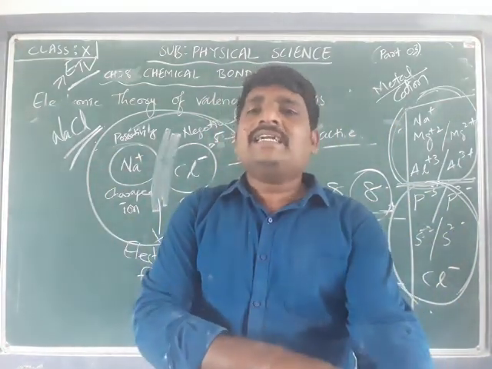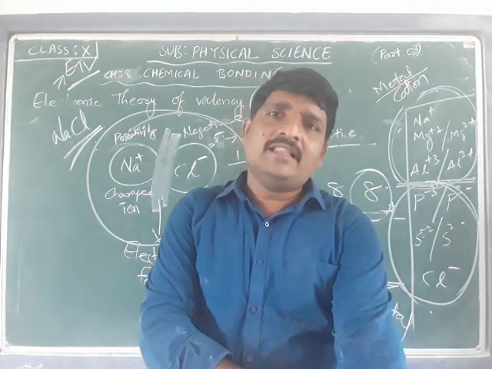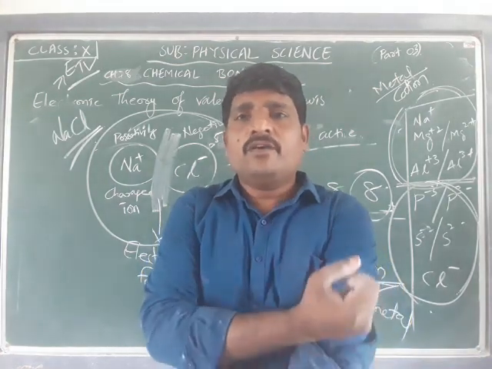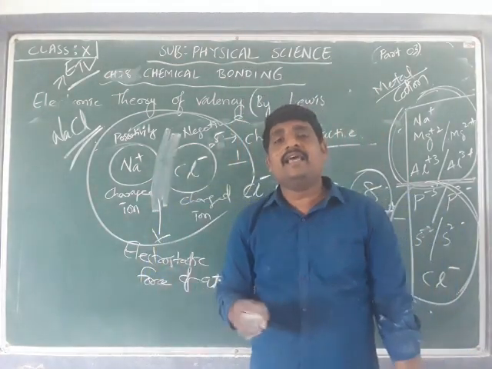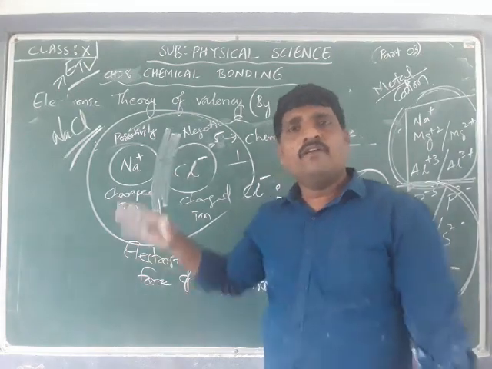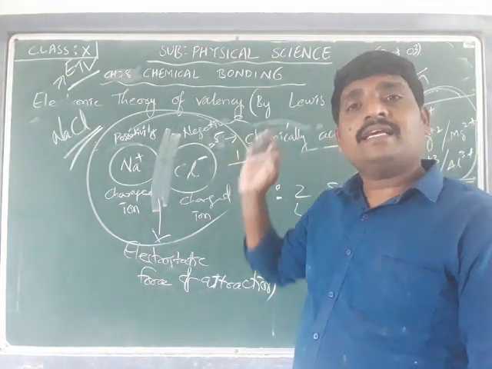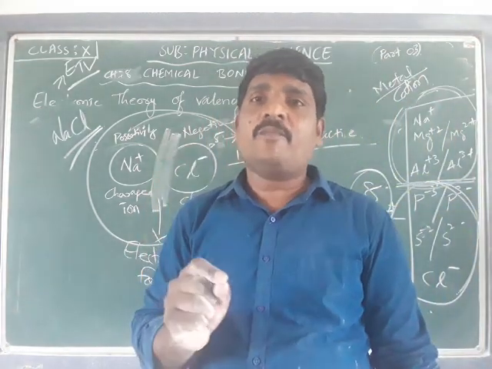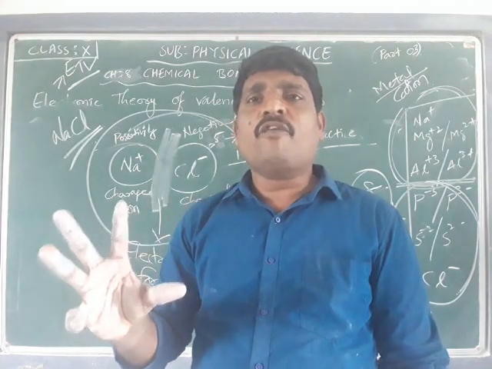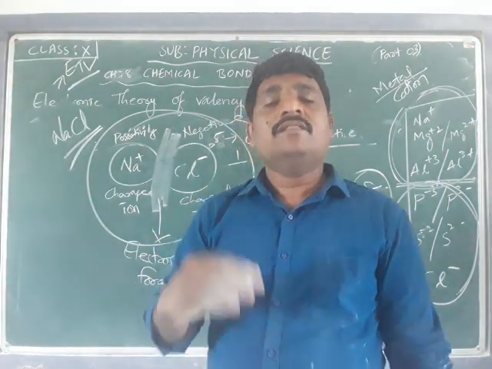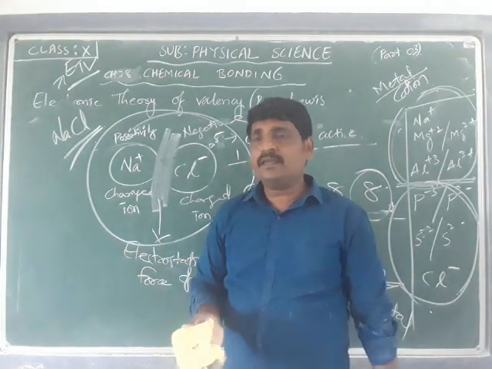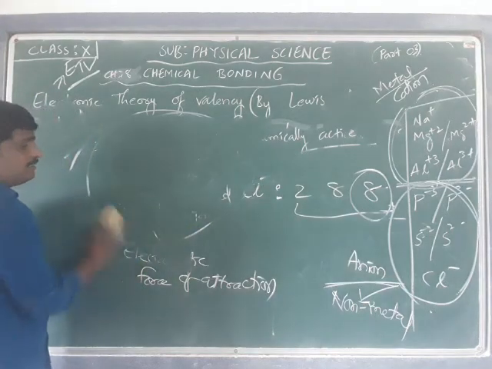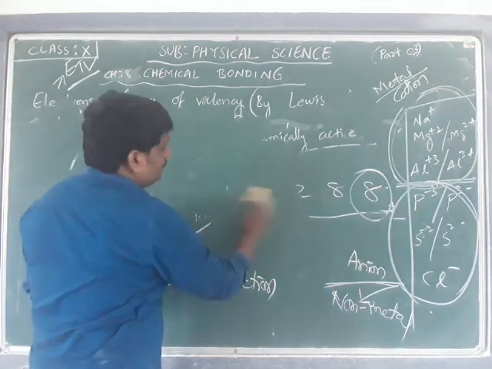But certain elements, even though they do not possess the octet, have the possibility of forming a bond to form a molecule. That means they will be considered as an exception case. There will be some exceptions for this theory: even though certain elements do not possess an octet after bonding, they are going to form a molecule or a compound. I hope the main agenda of the electronic theory of valency is understood.